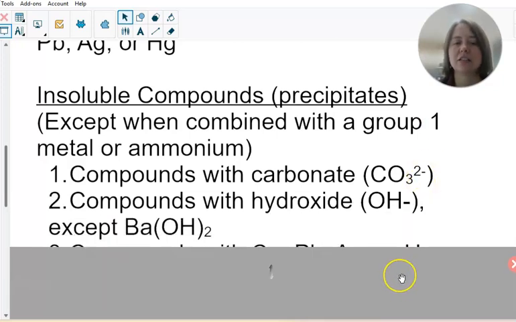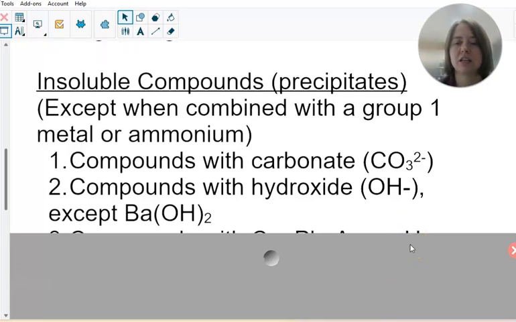Compounds with hydroxides are insoluble, except for ones connected with group 1 metals or ammonium or barium randomly. So barium hydroxide is soluble, sodium hydroxide is soluble, but most of them, like magnesium hydroxide, are insoluble.